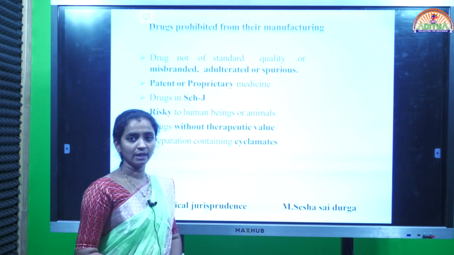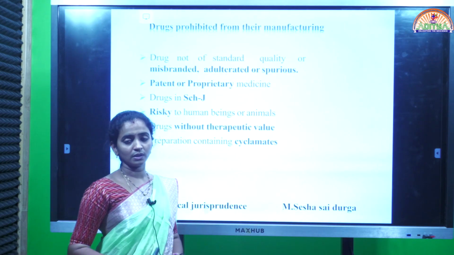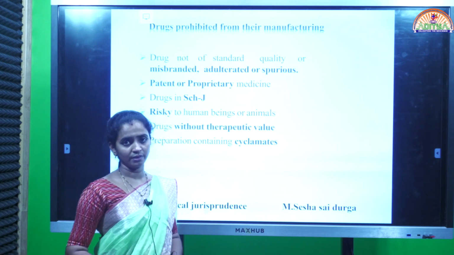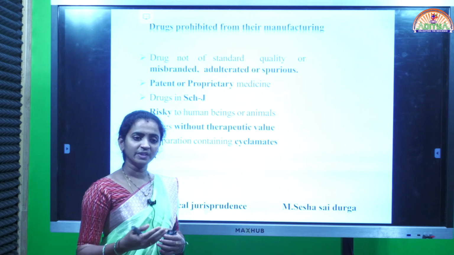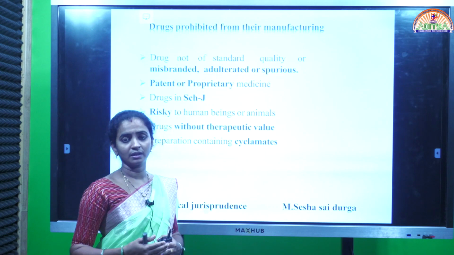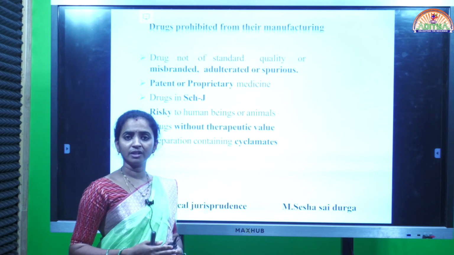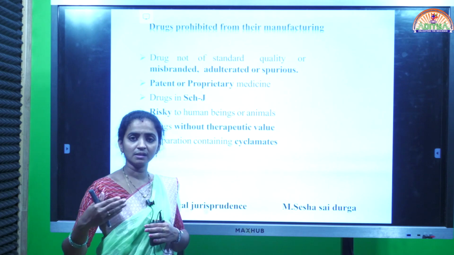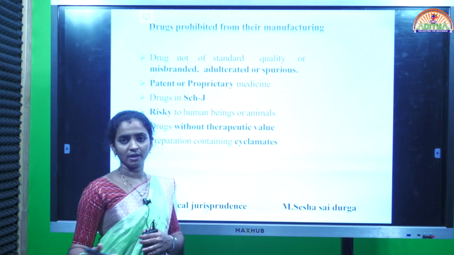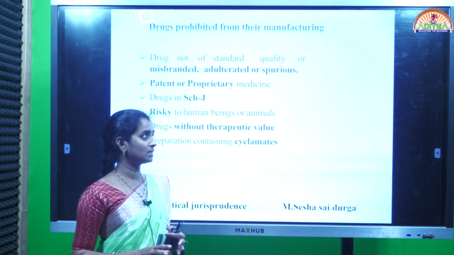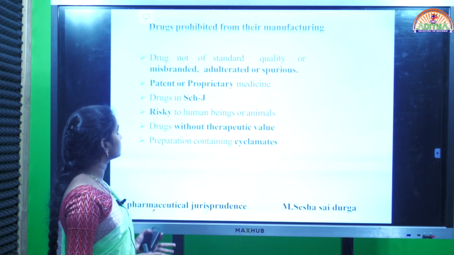A misbranded drug is like an imitation of the standard or original drug, or a drug labeled under the name of a highest, good brand of the drug. Such imitations are called misbranded drugs.